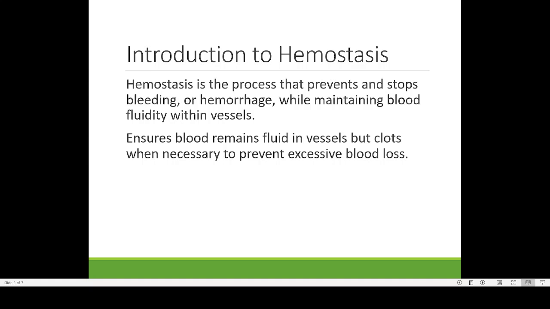Now, homeostasis is a process that prevents and stops bleeding. For example, when some kind of injury is there, there will be loss of blood, and that is known by the name bleeding. Homeostasis actually means maintaining the same state. It prevents and stops bleeding while maintaining the blood fluidity within the vessel.